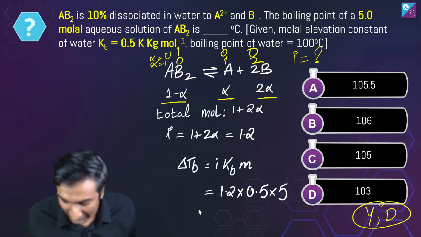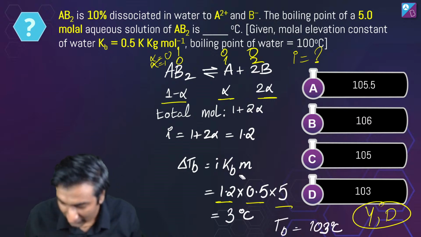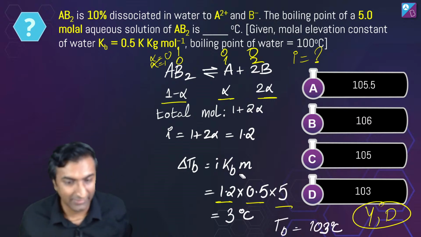Delta Tb simply i times Kb times m. 1.2 into 0.5 into 5, which is simply 3, right? 103 degrees Celsius. Excellent work.